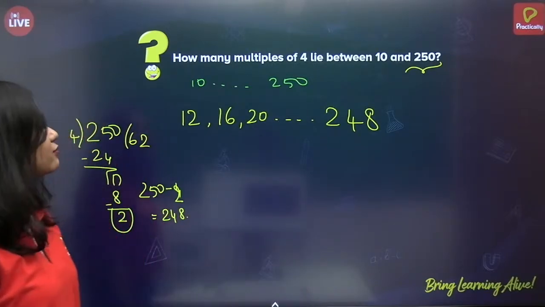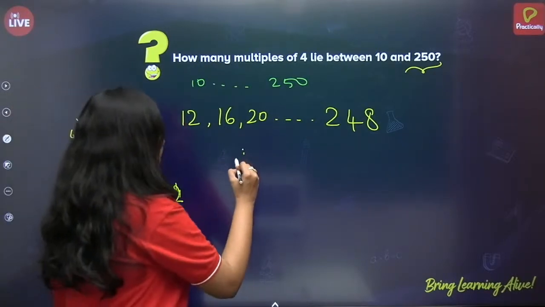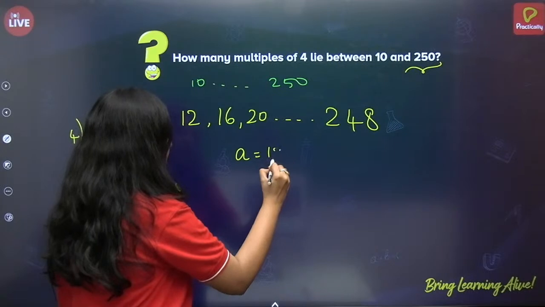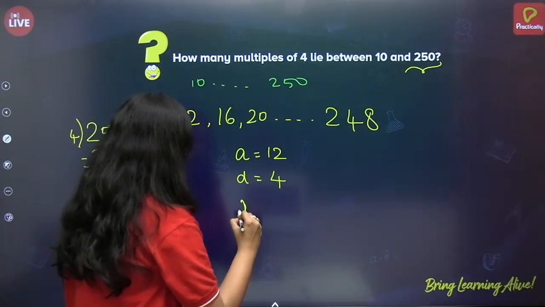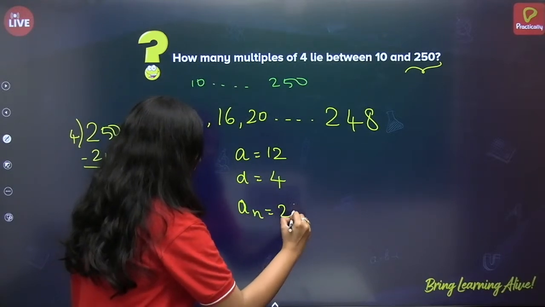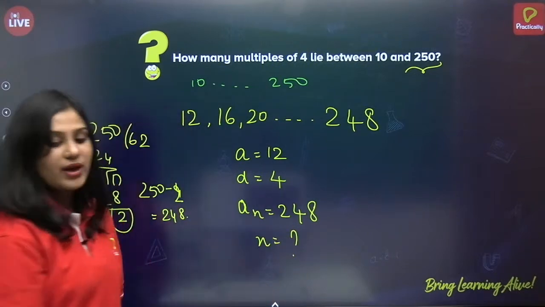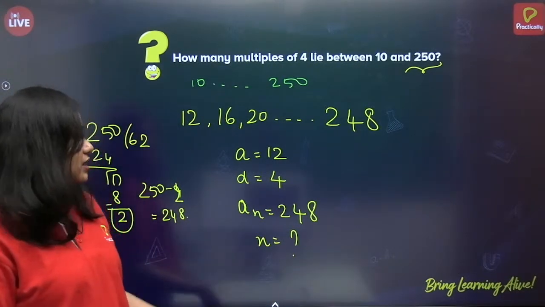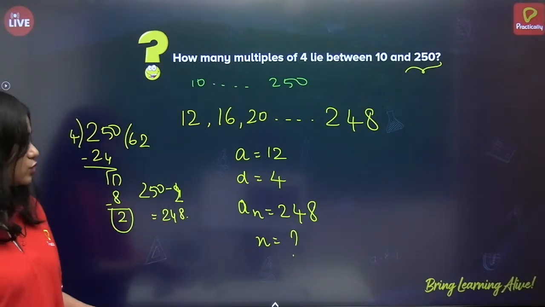Now, what do we have to find? We have to find how many multiples. So, given a is equal to 12, d is equal to 4, an is equal to 248, we have to find the value of n. So, again easy, just apply the formula of the nth term and let us solve it.